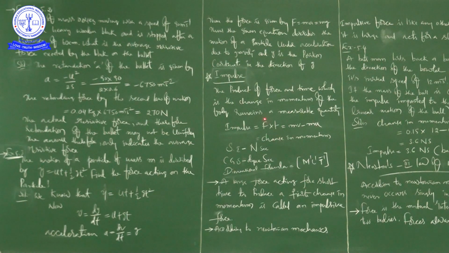For example, two persons are jumping from a certain height to the floor, say maybe 2 meters or 3 meters height.